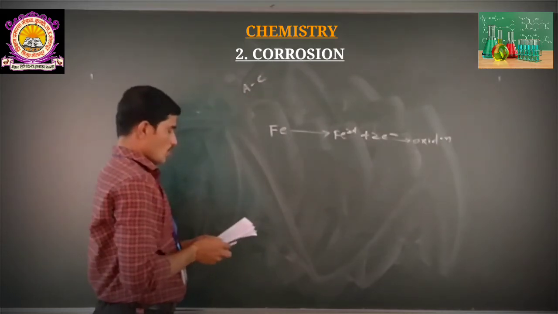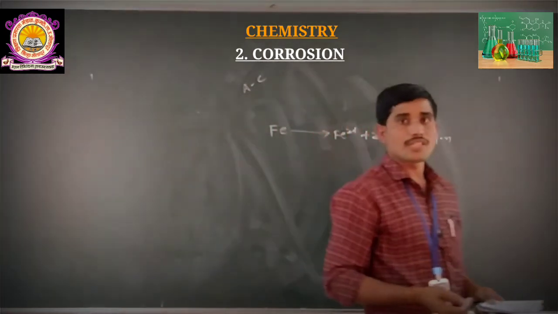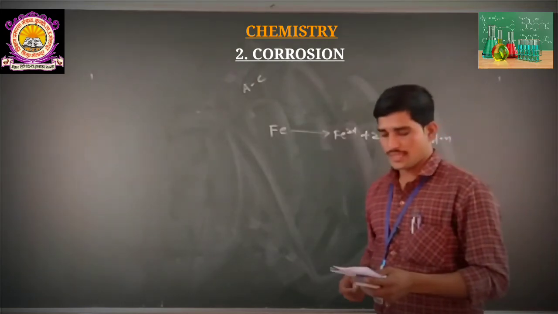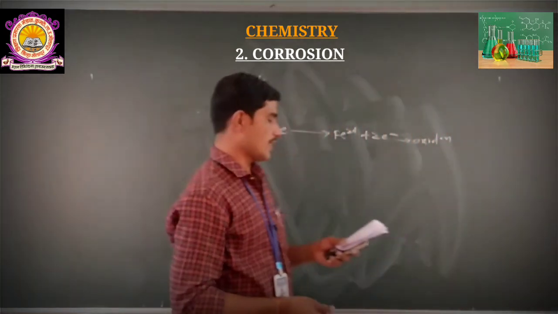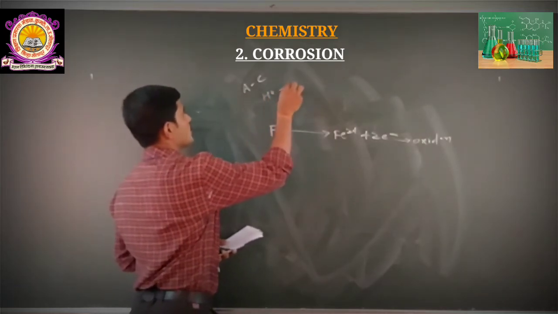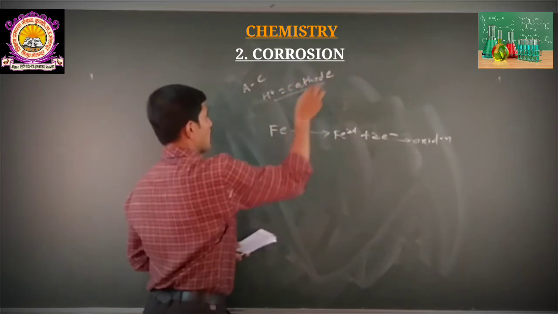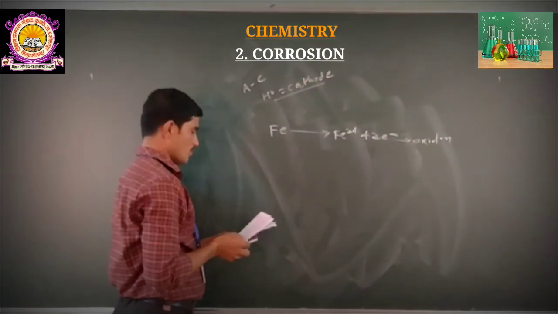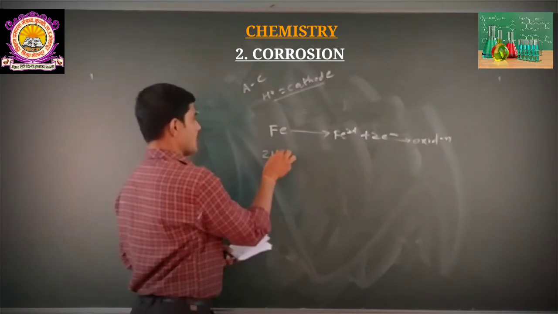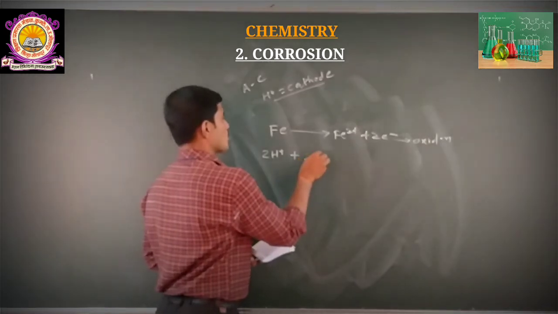Now the H plus ions are present in the steel tank, and these H plus ions are deposited on the cathode. That is why we observe one reaction: 2 H plus hydrogen ions plus 2 electrons.